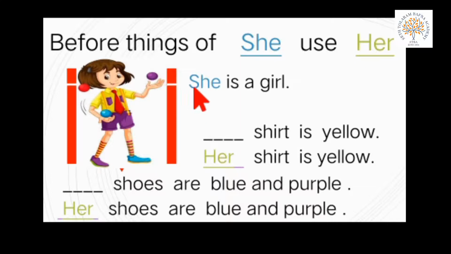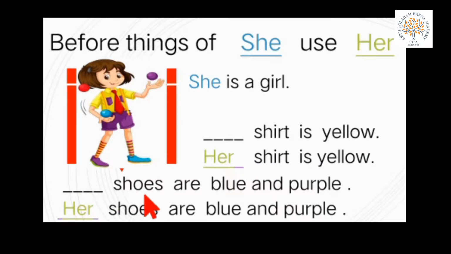Here is a line. She is a girl. Next line is dash shirt is yellow. Here the shirt is of girl, of female person. Shirt is thing and of female person. So we use her. Yes, you're right. Her shirt is yellow.